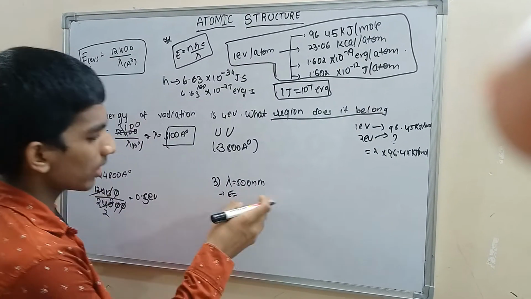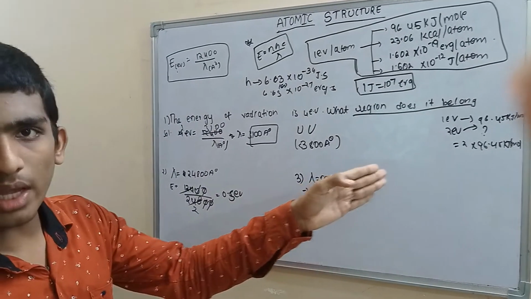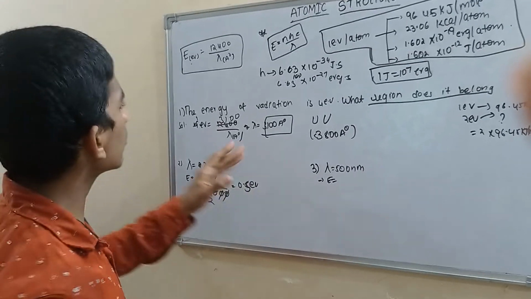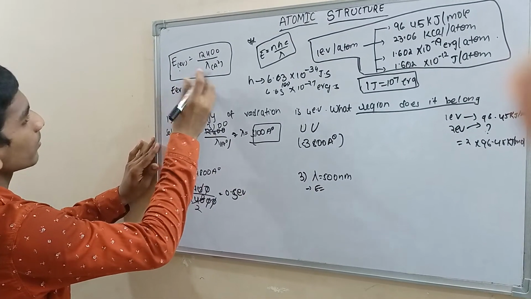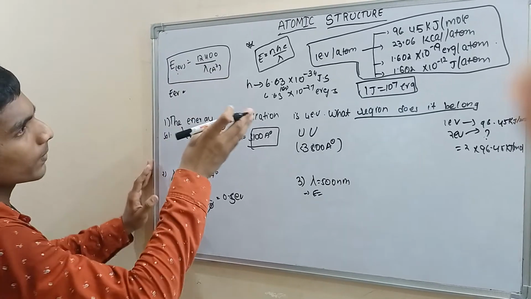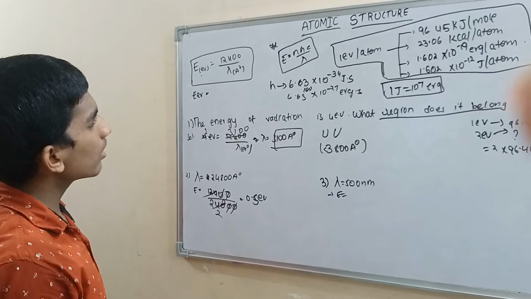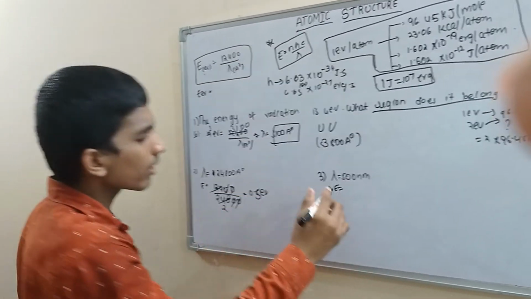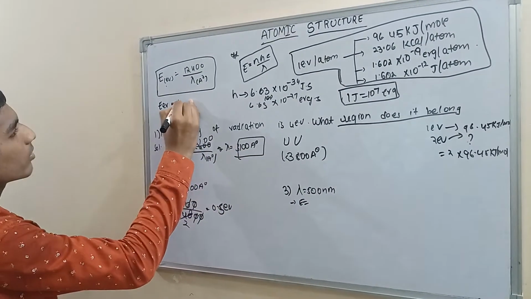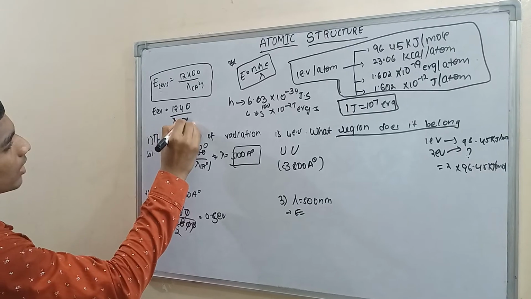Calculate the energy. Do we need to convert this into angstroms? Do you think like that? No need. 1 angstrom is equal to 10 power minus 10 meters, so the formula becomes: energy in electron volts is equal to 1240 by lambda in nanometers.